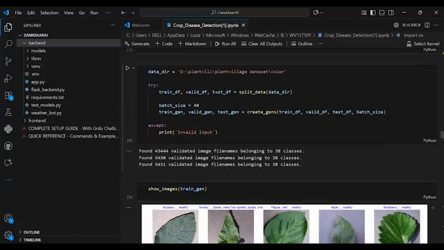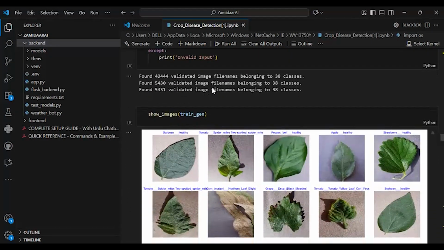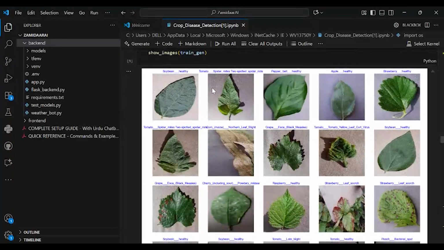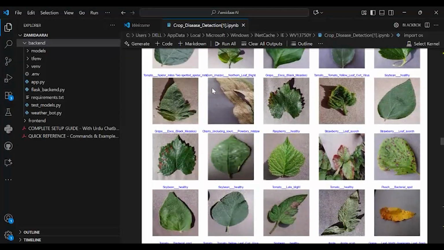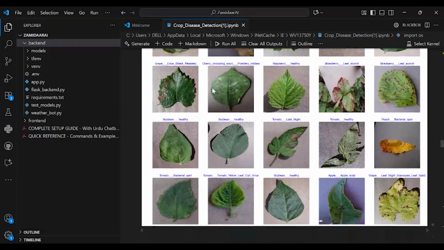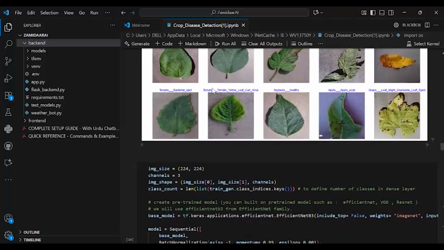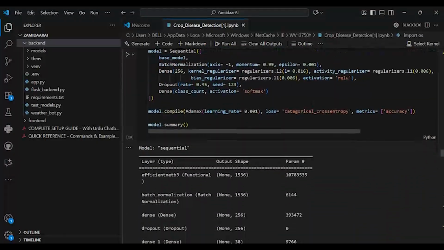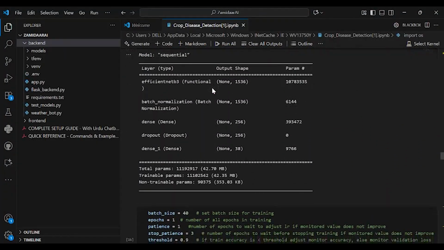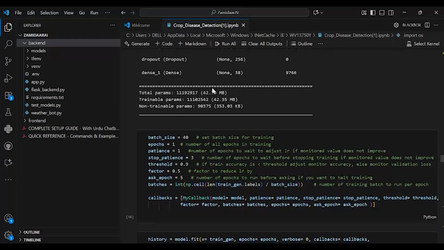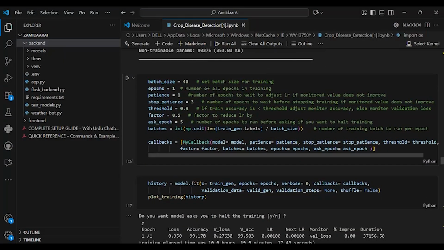We trained the model using the PlantVillage dataset, which contains thousands of labeled images of both healthy and diseased plant leaves. Before training, the dataset was split into training, validation and test sets, ensuring the model learns, validates, and is finally evaluated on unseen data.